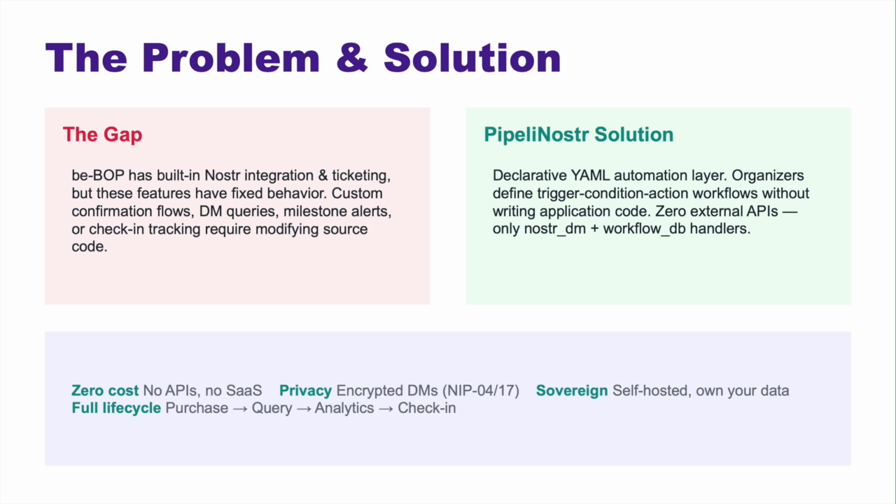Organizers define their own workflow in YAML, composing built-in handlers into custom pipelines. The key benefits are 0 infrastructure costs, privacy through encrypted DMs, full data sovereignty, and coverage of the complete event lifecycle.